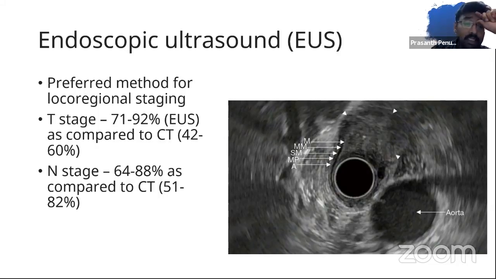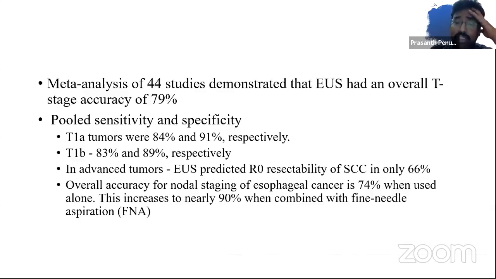And compared to CT scan, the accuracy is 71 to 92% for T stage, and N stage is more or less similar, but maybe when you club it with an FNAC, it definitely increases. So this is some data on meta-analysis. So can you use EUS in advanced tumors? Yes, probably in two uses.